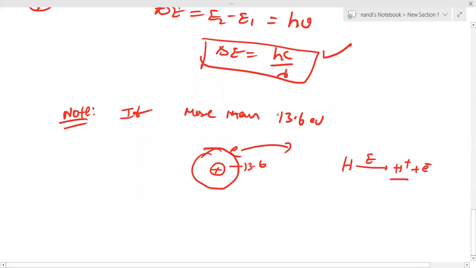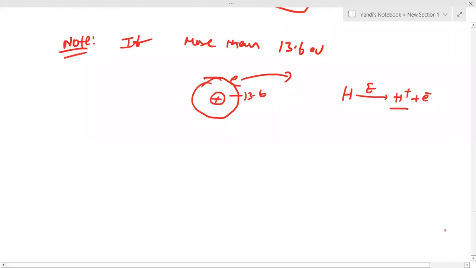So what is the ionization energy of the hydrogen atom? 13.6. Why are you taking that? The first orbit energy is minus 13.6 electron volts. If you are supplying more than 13.6 electron volts, the electron can be ejected. If you are still supplying more, then the electron has some extra energy, that is kinetic energy. Clear?